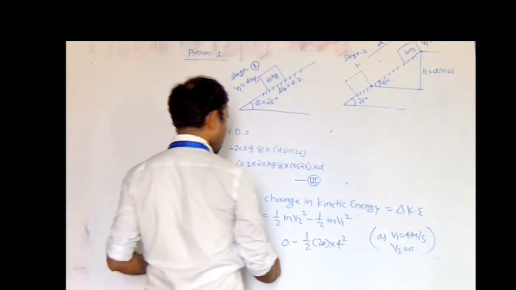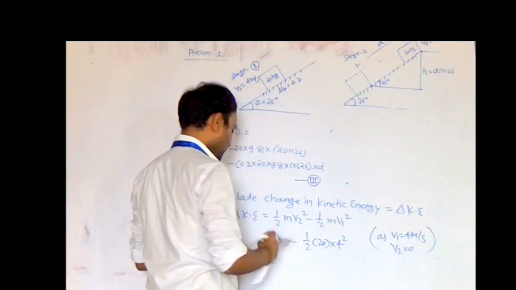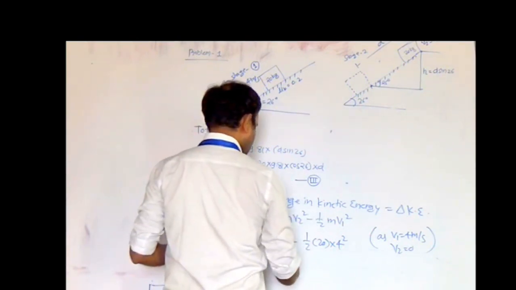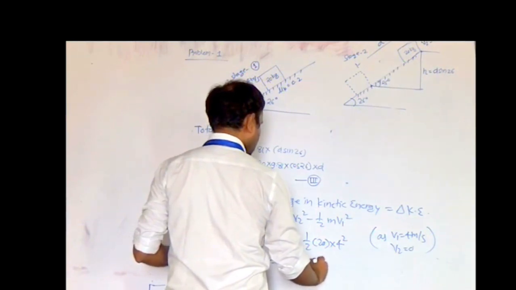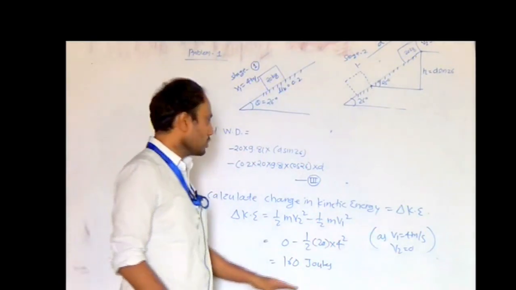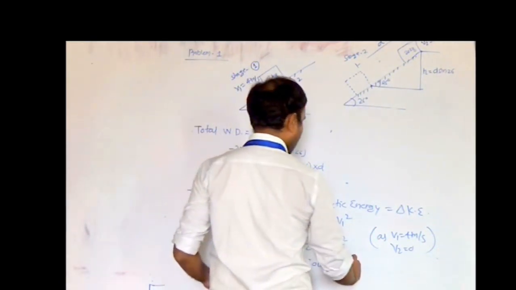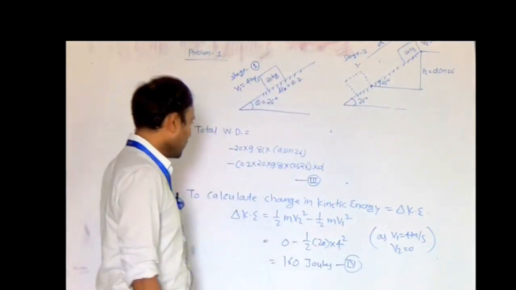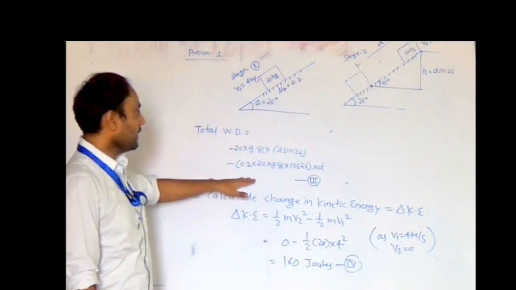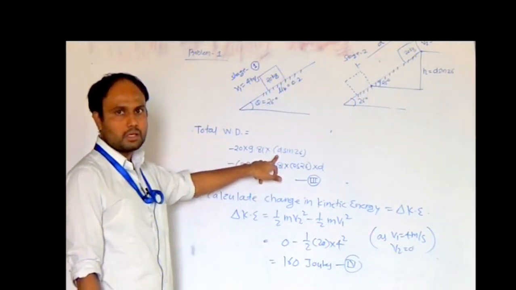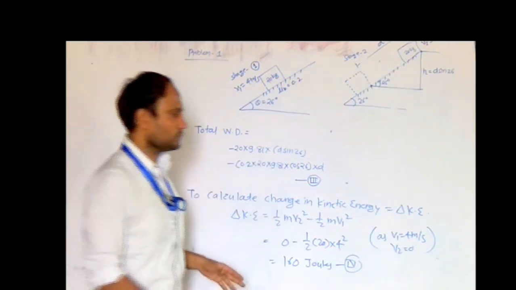If you simplify this, you will get the total change in kinetic energy equal to 160 joules. This becomes equation number 4. If you equate equations 3 and 4, you will find that there is only one unknown parameter, the distance traveled by the block d, and by equating you can calculate d. So let us equate 3 and 4.